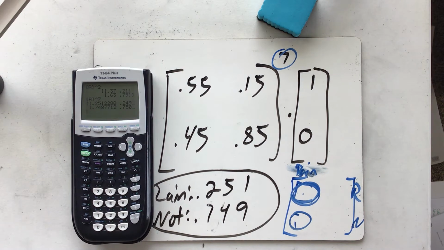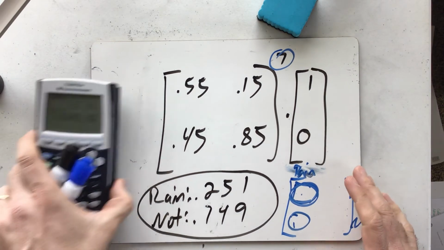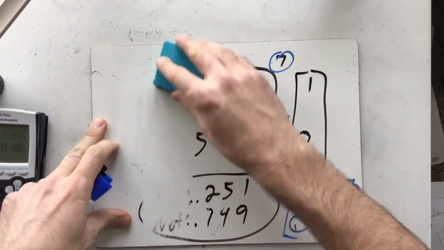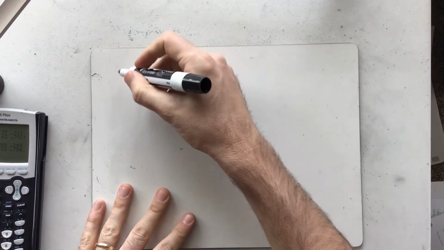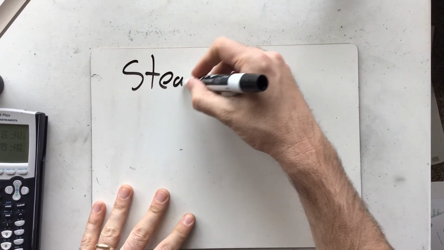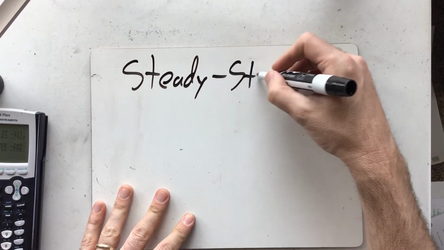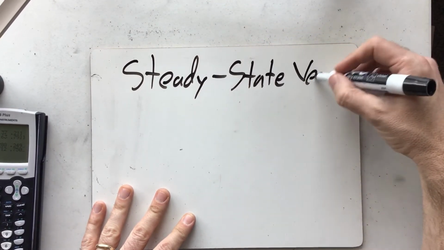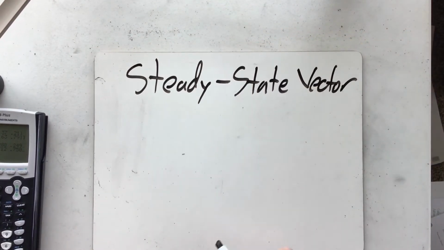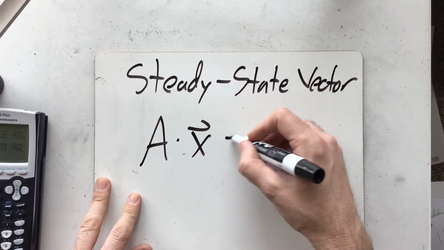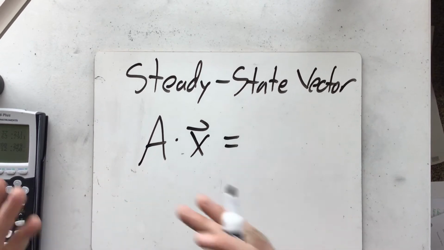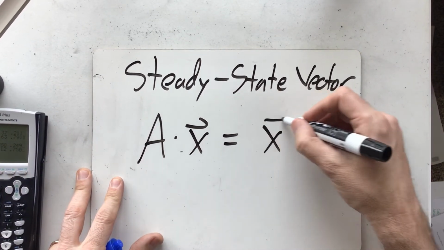Okay, now there's one other interesting thing to talk about. The last interesting thing to talk about is what we call a steady state vector. A steady state vector is a little bit what it sounds like. It's a vector that whenever you apply it to your matrix, whenever you transition it, it doesn't change.